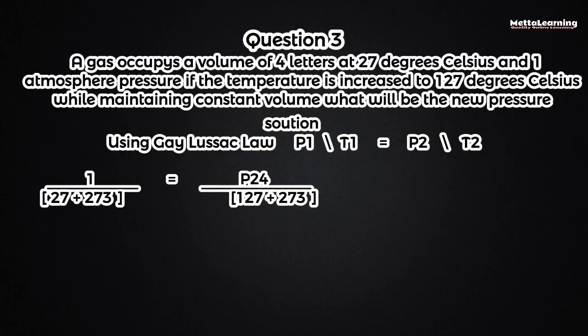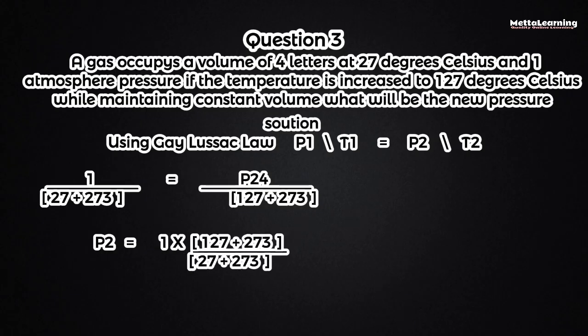By making P2 the subject of the formula after cross multiplying, we have P2 equals 1 times (127 plus 273), all divided by (27 plus 273) Kelvin. When we multiply and divide through, our new pressure will be equal to 2.2 atmospheres.